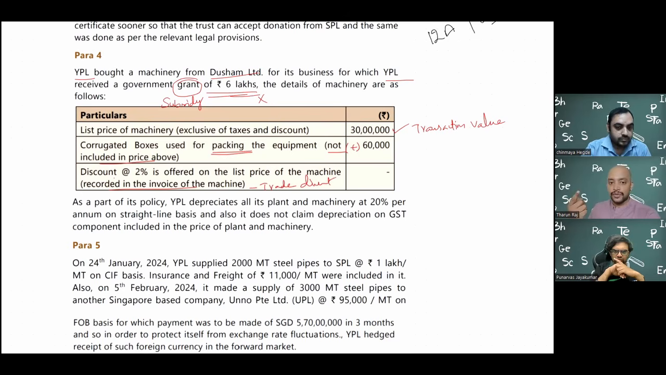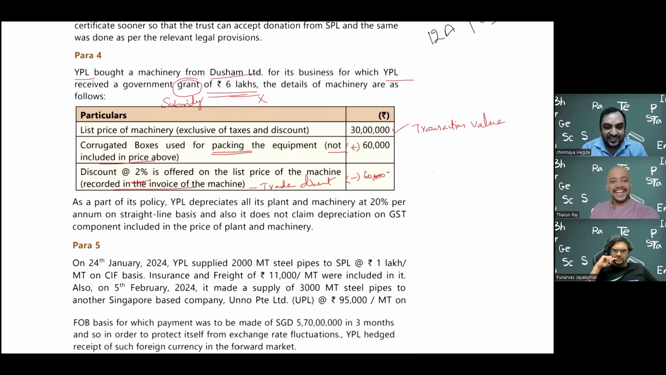If you remember, Chinmay sir was telling one point previously, like a person is selling for 100 and instantly giving a discount of 40. 40 rupees is allowed as deduction. So in this case, this 2% we need to reduce. So 30 lakhs into 2% is 60,000. Yeah, they made the numbers easy so that it's easy for the calculation later.